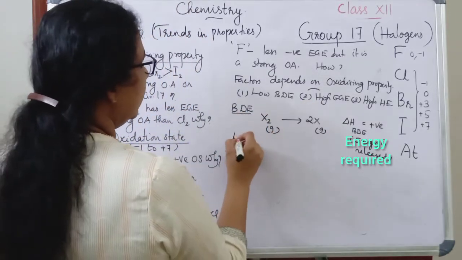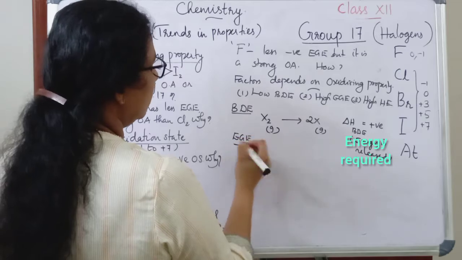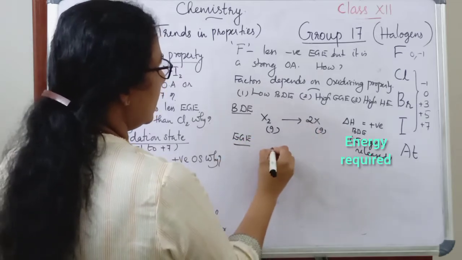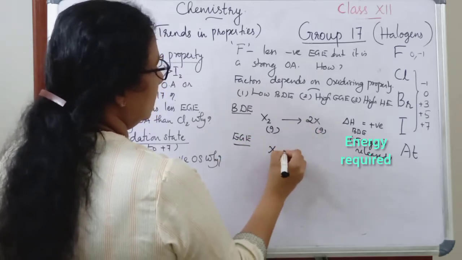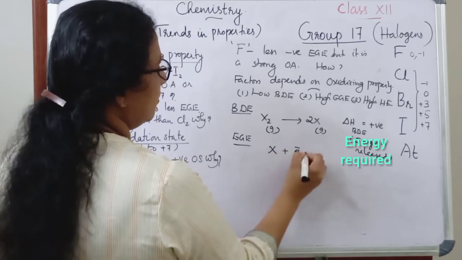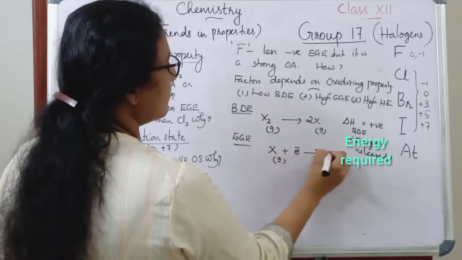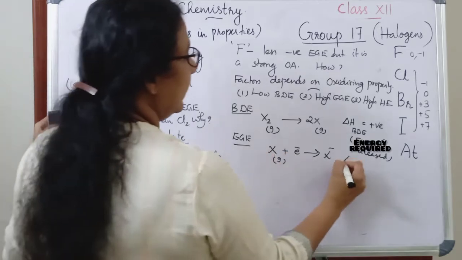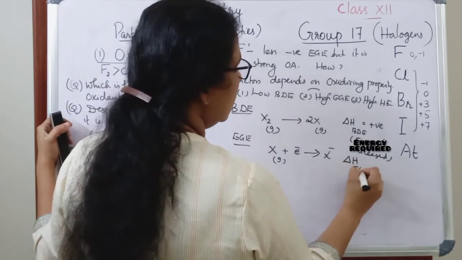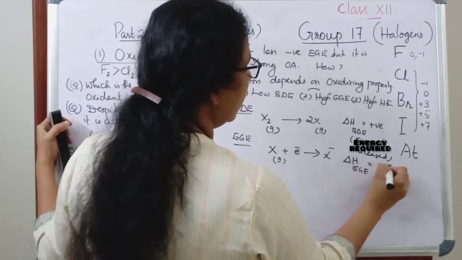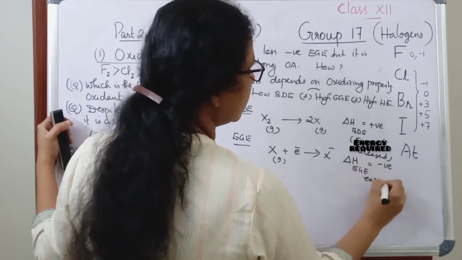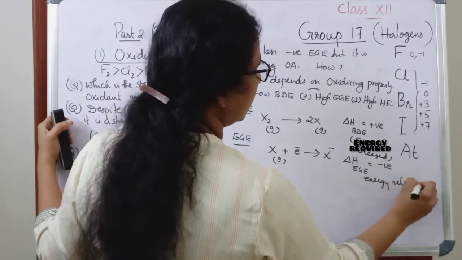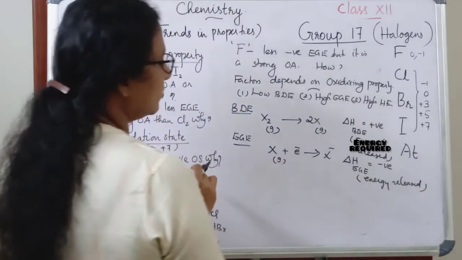Then regarding electron gain enthalpy, what can be the representation? This X is added with an electron, it changes to X minus. So in that case, when an electron is added, delta H EGE will be a negative value since energy will be released. So this is about electron gain enthalpy.